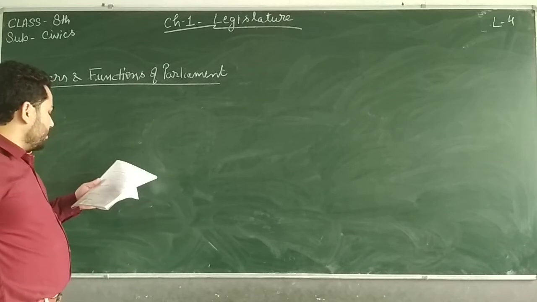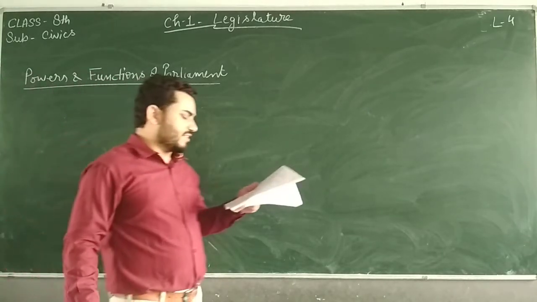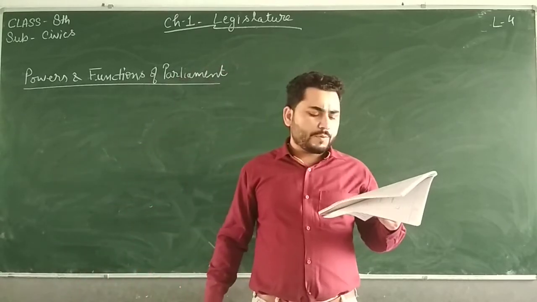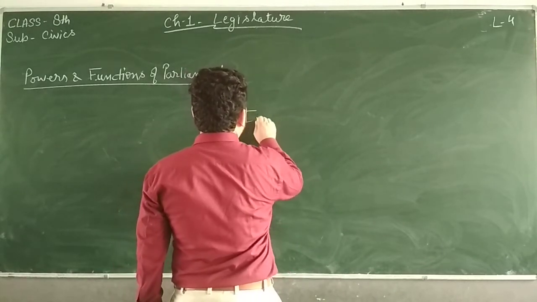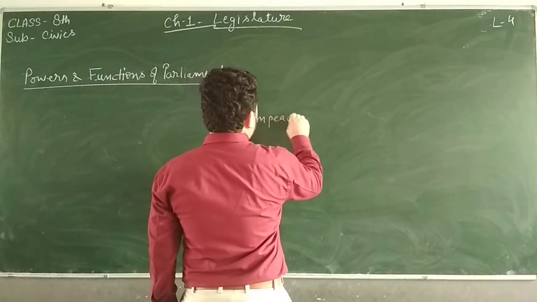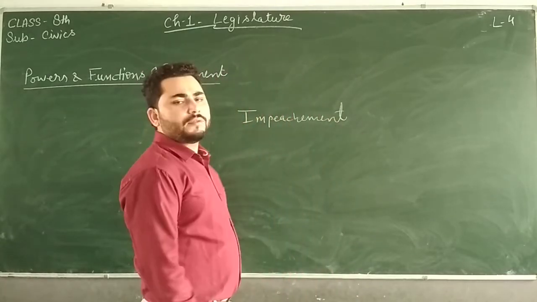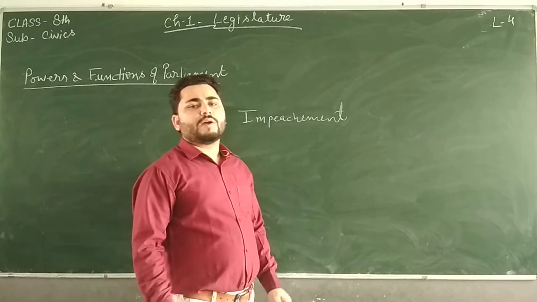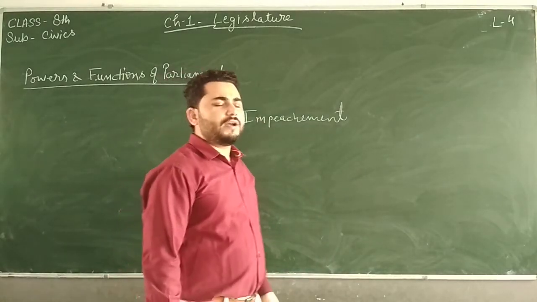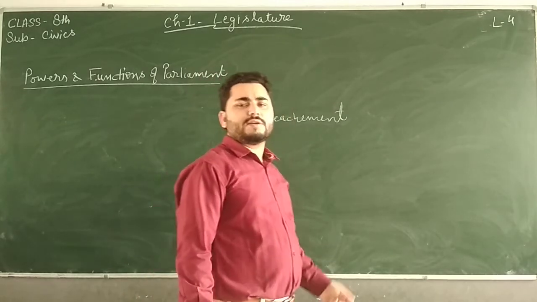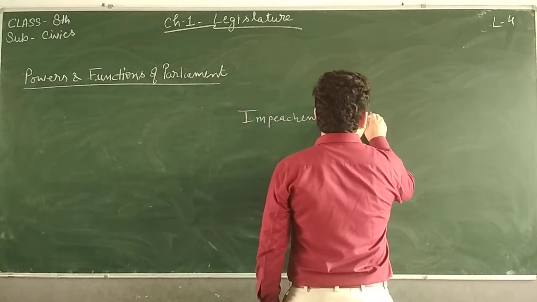Now the judicial function. Parliament can impeach or remove the President of India, the Vice President of India, and Supreme Court and High Court judges. I have already told you about impeachment. The process of removing the President, Vice President and Supreme Court as well as High Court judges is called impeachment, or Mahabhiyog.